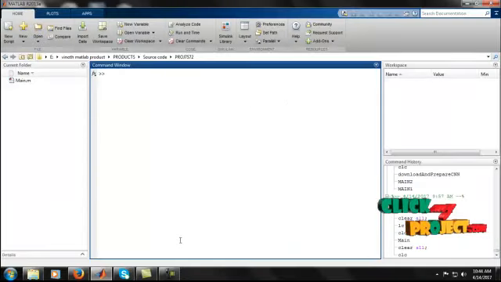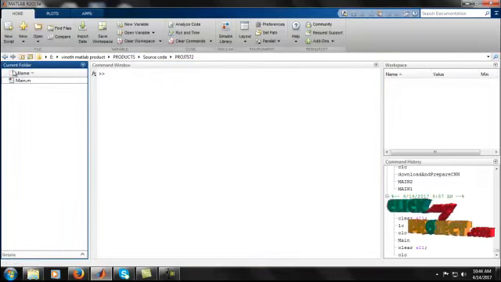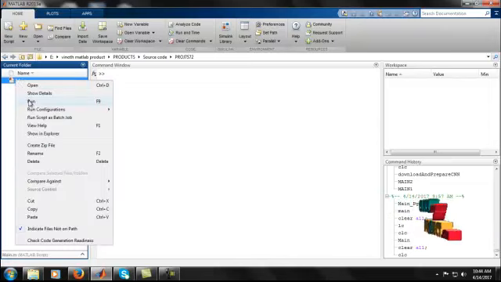Our project source code was run from the command window. In the current folder our main file is shown, so we have to run our main.m file. It is our source code file, so we right click the main.m file to run.